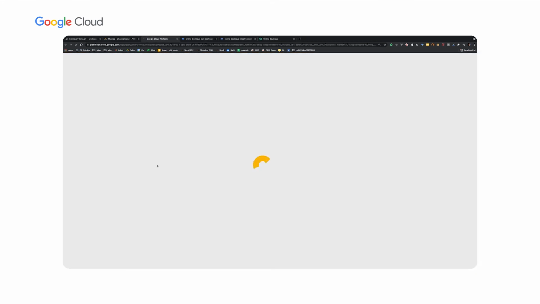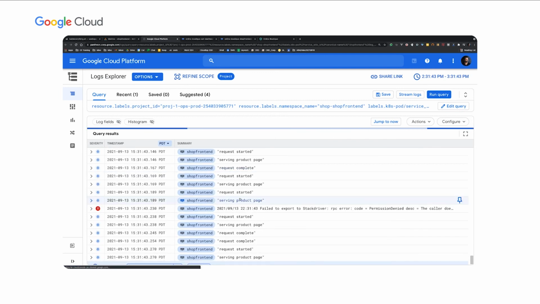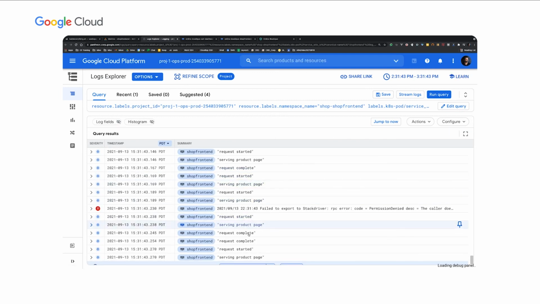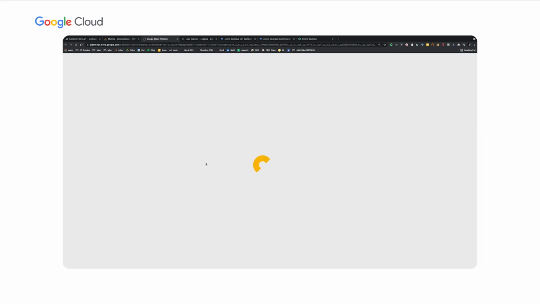So I can just click on application logs and it will create the right filters for me. I can look at the application logs for the front end and see that I have requests going in and out. I can also look at traces from here, so I can just click on traces.